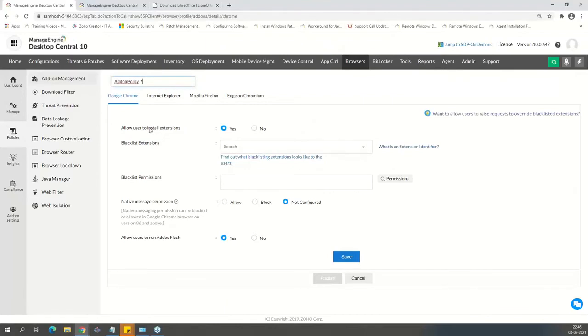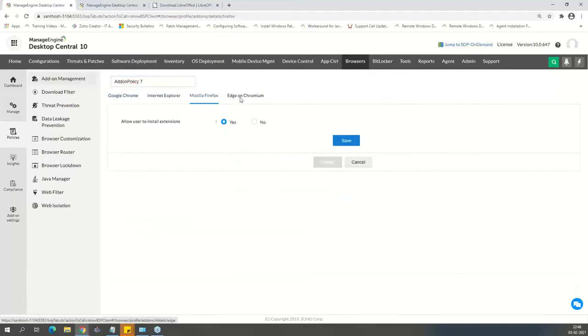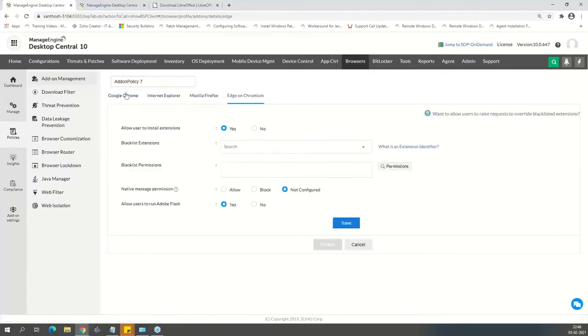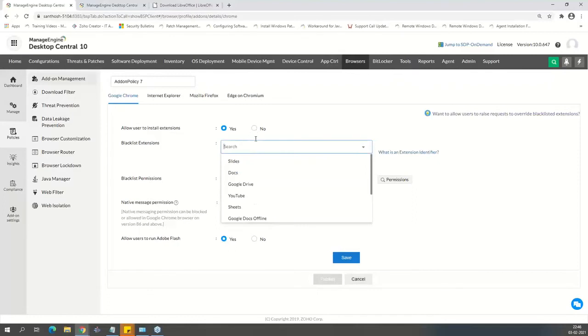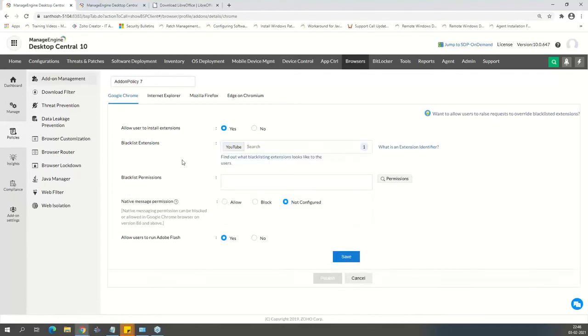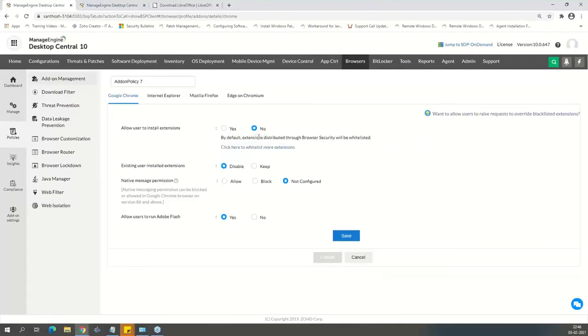Let's take Chrome, you have Explorer, Firefox, and Edge on Chromium as well. Whether you want to allow the end user to install the extensions or the add-ons, as different browsers have different terminologies. Whether you want to allow them to install it or not, you can choose it. Or you can allow them to install but blacklist some of them, probably YouTube or a few other things. You can go ahead and create a blacklist: these extensions should not be installed at any cost. Or you can say just go ahead and block completely, right?